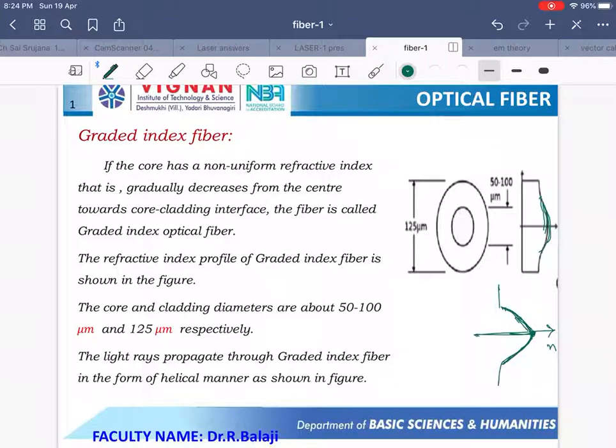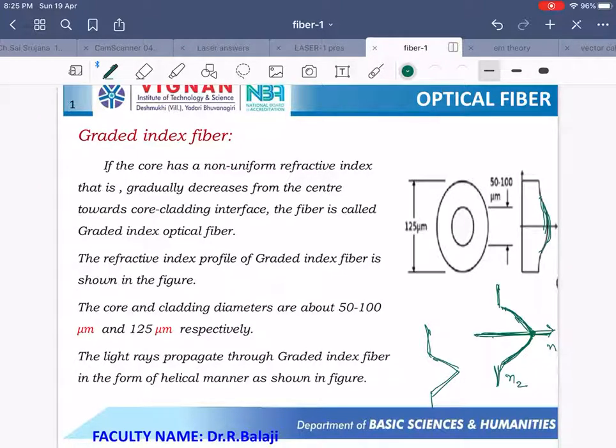This is a parabolic profile. In some optical fibers, you maintain a triangular profile. Like that, there are different types of profiles: parabolic profile, triangular profile, like that. So here at the center of the core, the refractive index is more, and whenever you move towards the cladding, the refractive index value gradually, layer by layer, decreases. And at the cladding, the refractive index remains the same, that is N2. Such a type of optical fibers are graded index optical fibers.